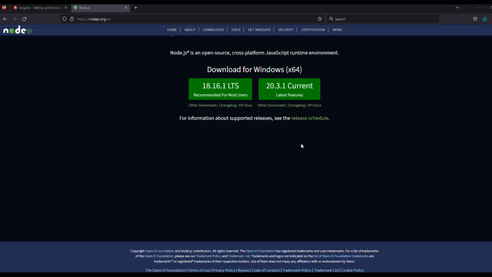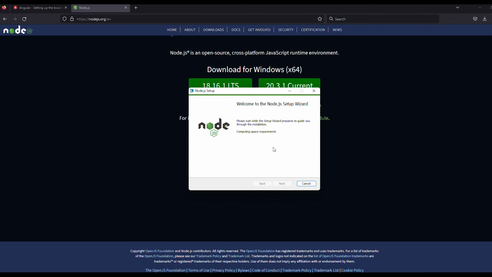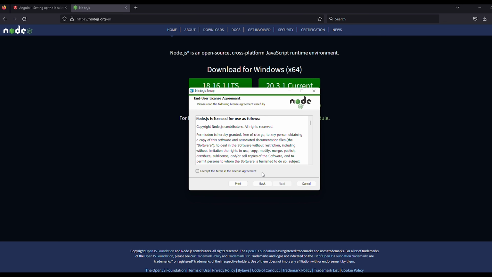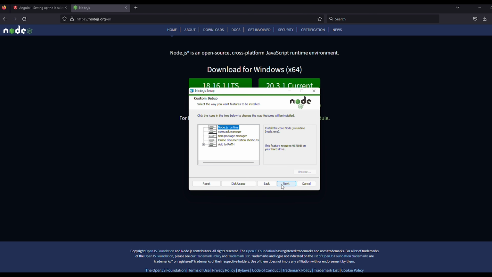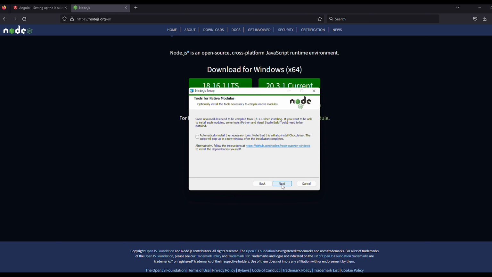Click on the setup and start installing Node.js. Accept terms and conditions and hit Next. Hit Next again, click on Install. Node.js is getting installed.